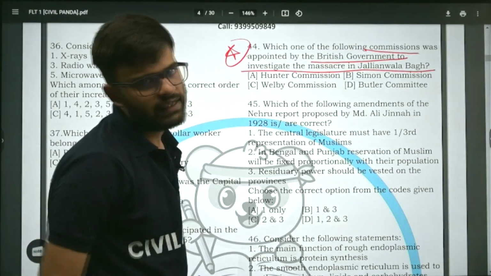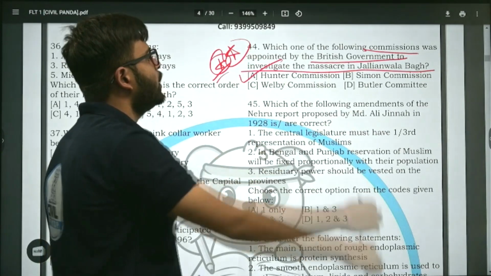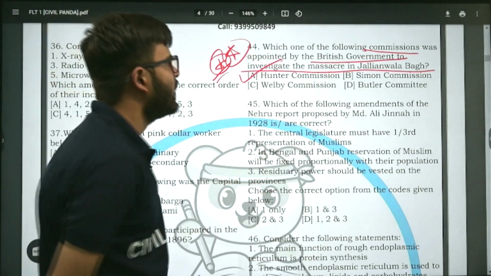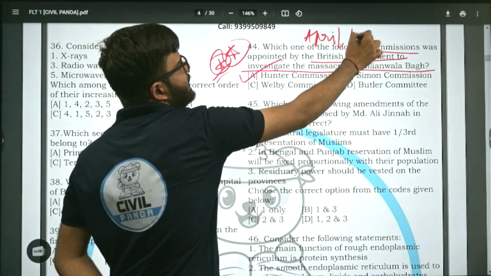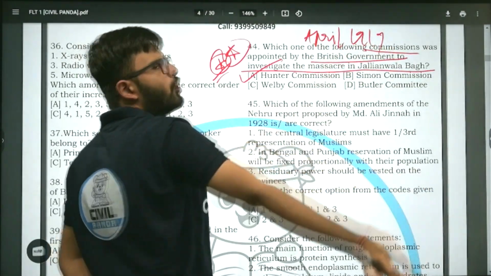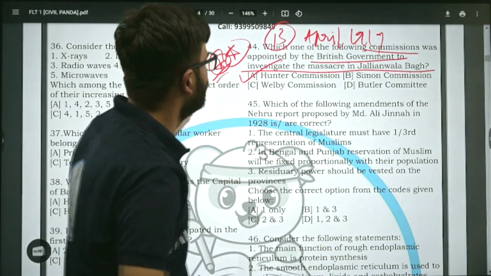Correct answer is, yes, many of you have guessed it right. Hunter Commission. Hunter Commission was appointed in order to investigate the massacre of the Jallianwala Bagh that happened in April 1919. If I am not wrong, do tell me in the comment box. It's 13th of April. Now moving on to next one.